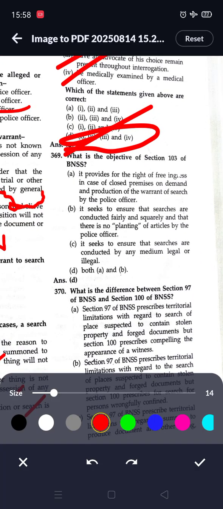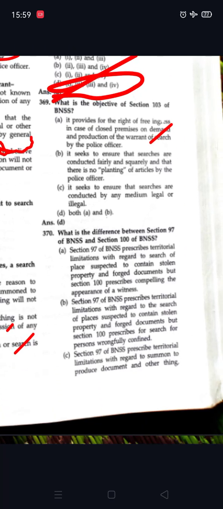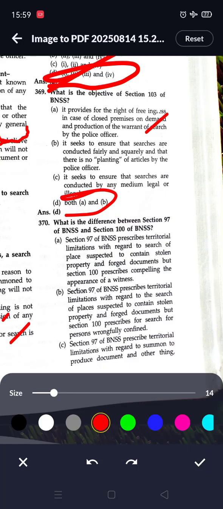Next question. What is the objective of section 103 of BNSS? Its objective is to provide for the right of free ingress in case of closed premises, on demand and production of the warrant of search by the police officer. The next option says it seeks to ensure that searches are conducted fairly and squarely and that there is no planting of articles by the police officer. So option D is correct, both A and B.